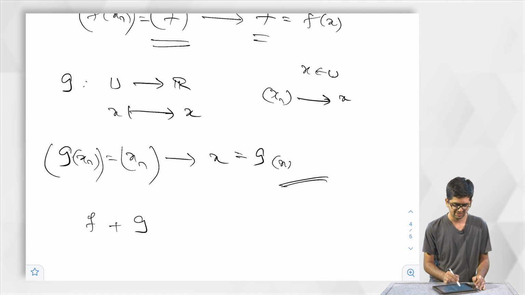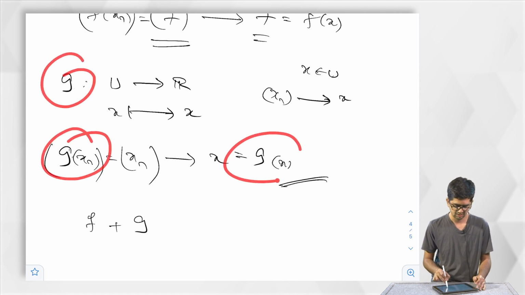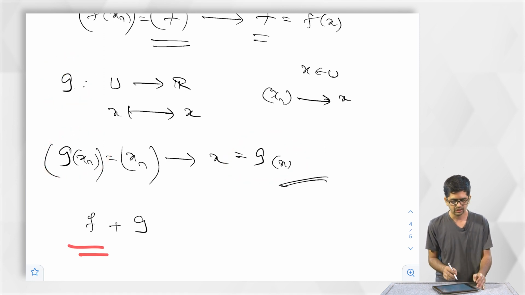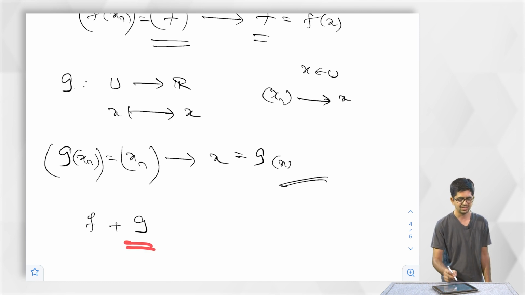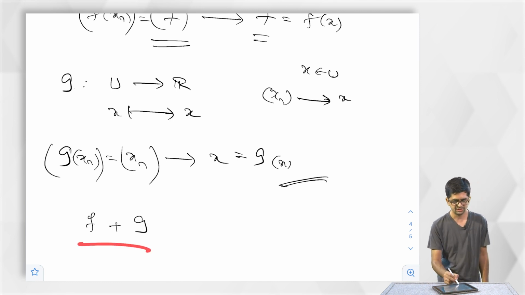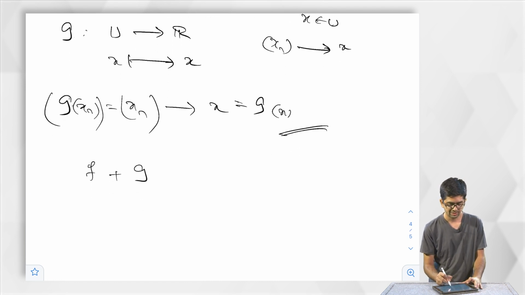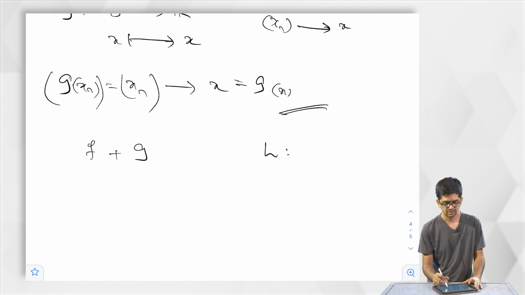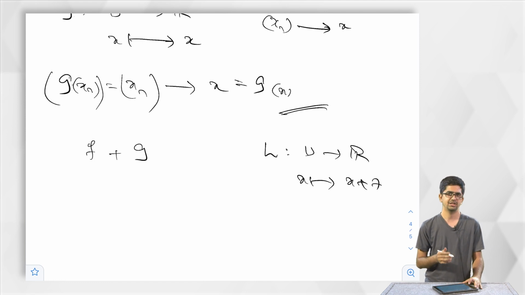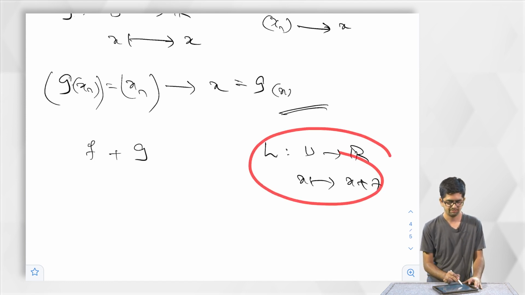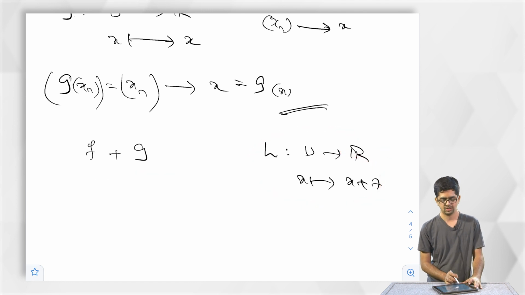I used it only at 3 places, so these 3 places I have changed. So f is the constant function, g is the identity function. So f plus g should be a continuous function. So a function h from u to R defined as x goes to x plus 7 should be a continuous function. This h whatever I have written here is simply f plus g. Addition we have done.